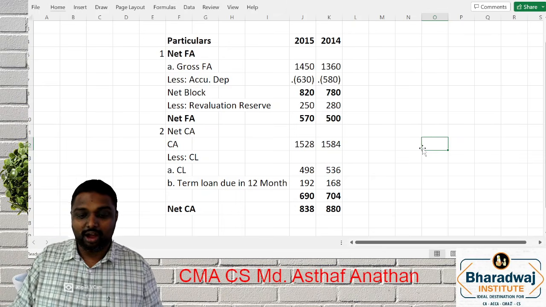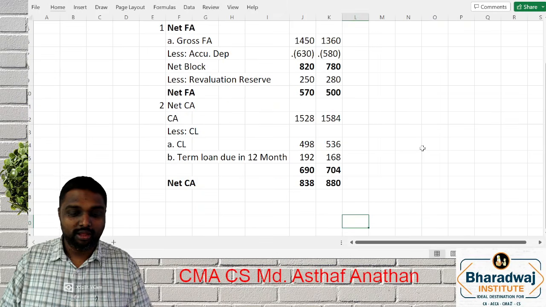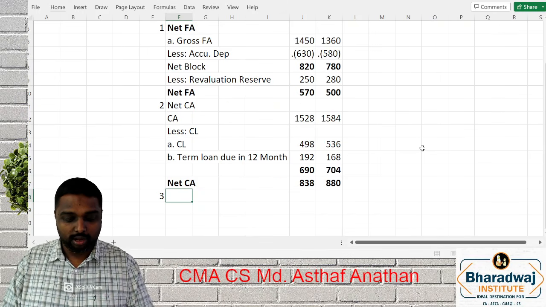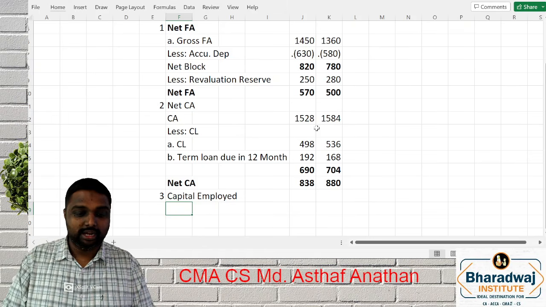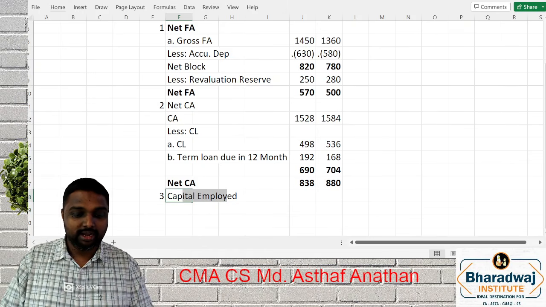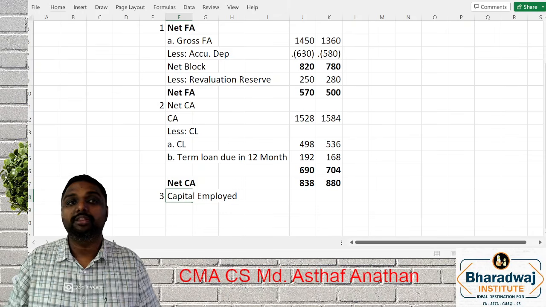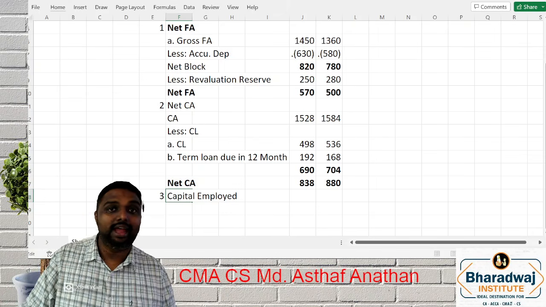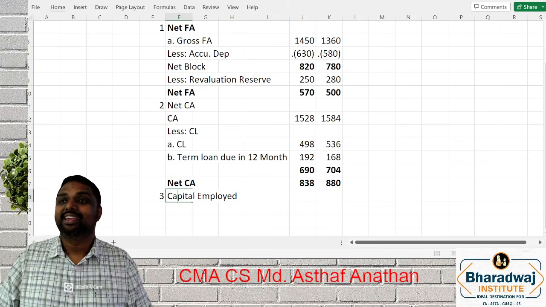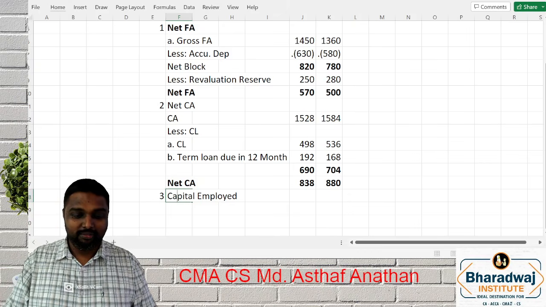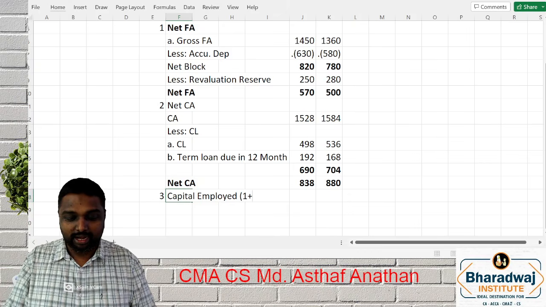Now you have to go for capital employed. What is this capital employed? Capital employed is the sum total of these two, that is net fixed asset plus net current asset. In your business valuation, you might have learned that investment held outside the business we won't consider for capital employed. So you won't take it, though there is an item.